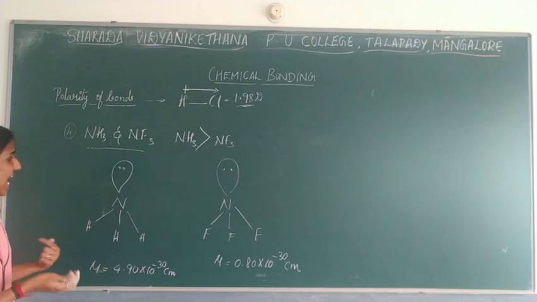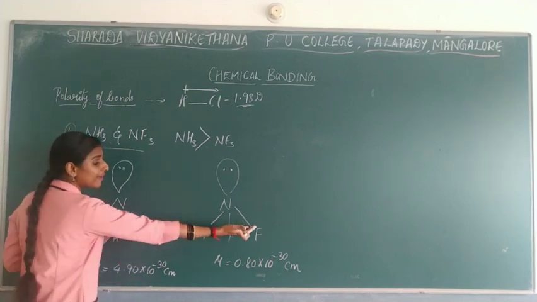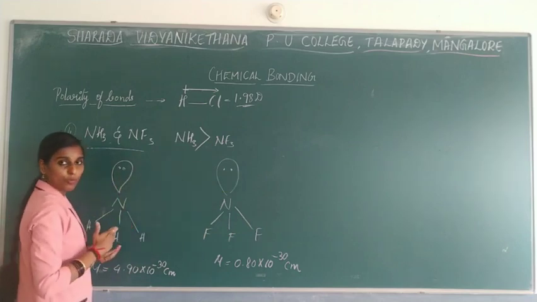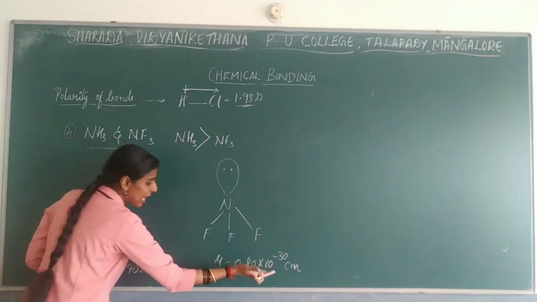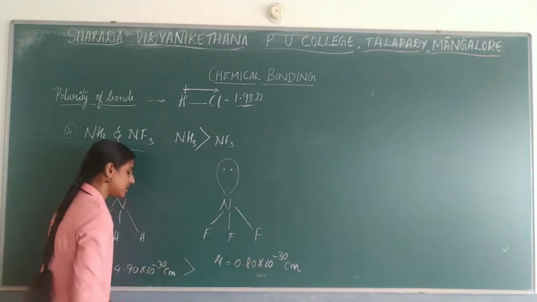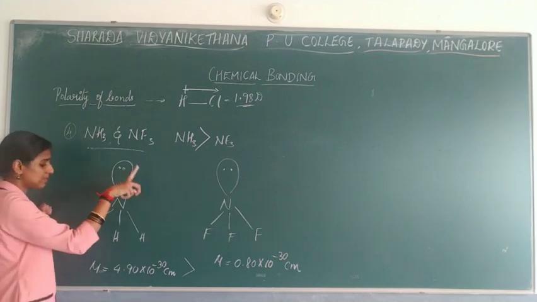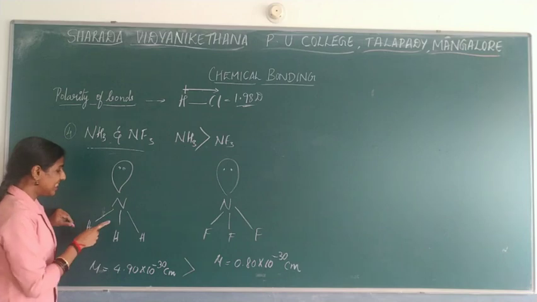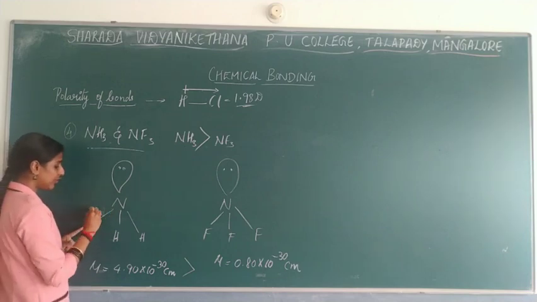See, both are having the same kind of structure. It is having the same number of bond pairs of electrons, the same number of lone pairs of electrons, but still if we check the dipole moment, this will be lesser than this. Why is it so? The reason. Okay. See now here, consider the dipole moment which is present in the NH3 molecule. So in this, which is the more electronegative atom? Obviously, between hydrogen and nitrogen,